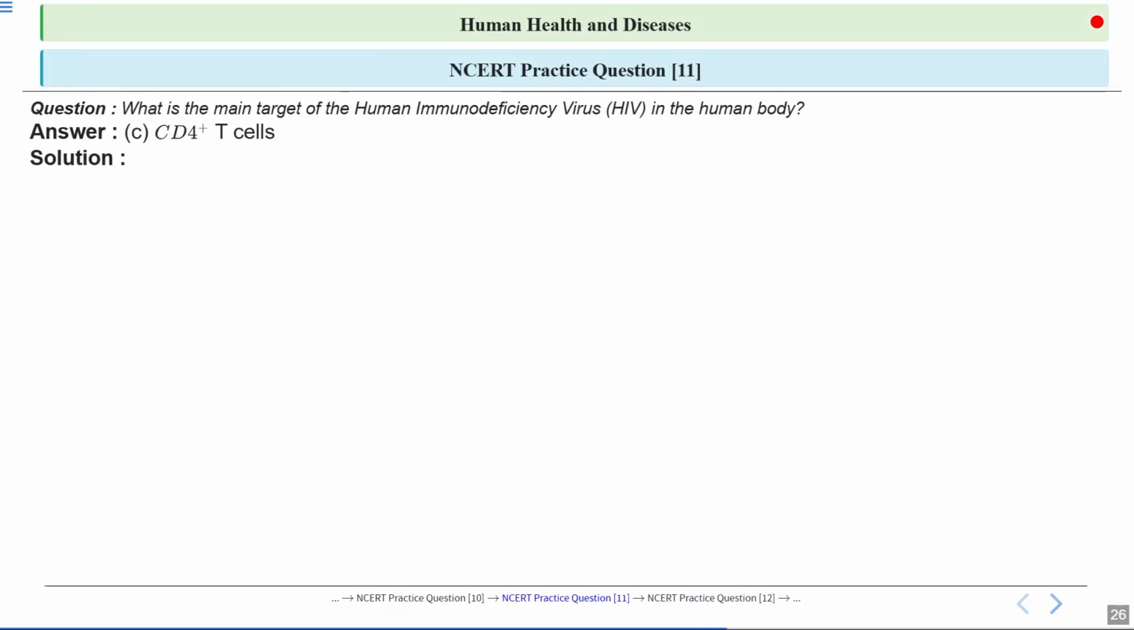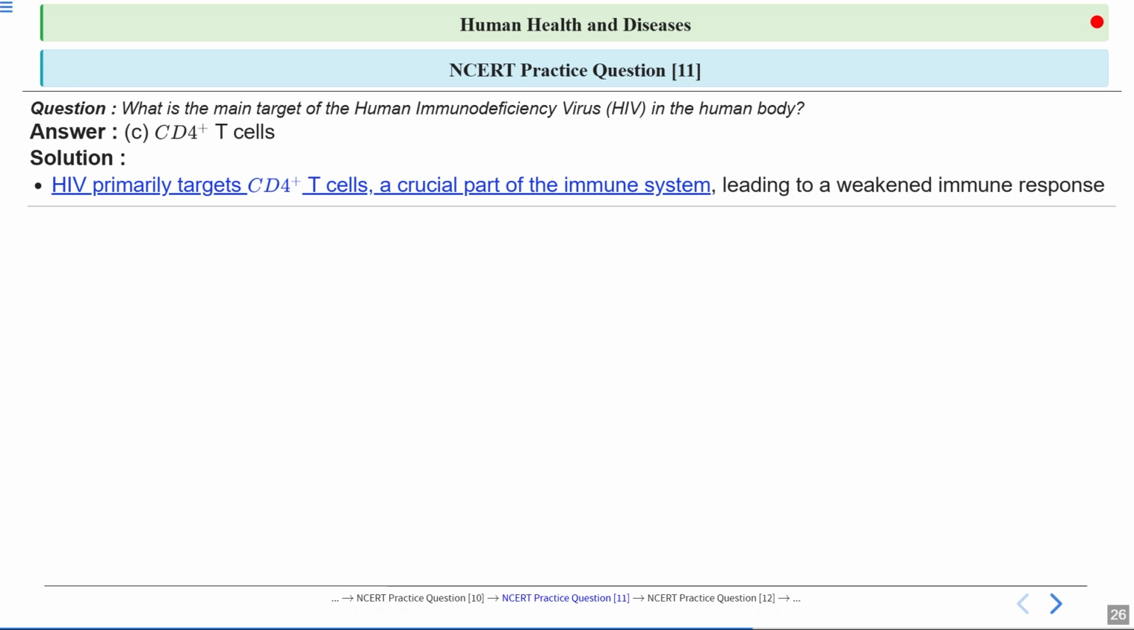Okay, let's have a look at the answer. Option number C, CD4 plus T cells. Okay. So let's have a look at the explanation. Now HIV mainly attacks CD4 plus T cells. Or you can also say they attack the T helper cells. They also attack the macrophages. So initially they attack macrophages, then they attack these CD4 plus T cells as well.